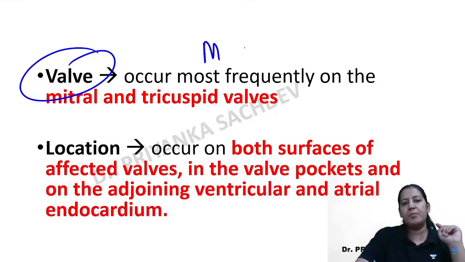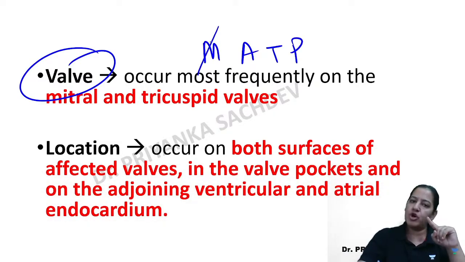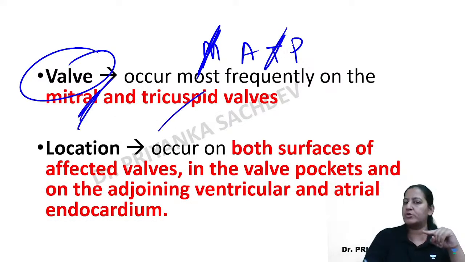In rheumatic heart disease, the mnemonic was MATP. Here also the most common valve is mitral only. Mitral and tricuspid are most commonly involved. You can learn the same mnemonic. But the location is different.